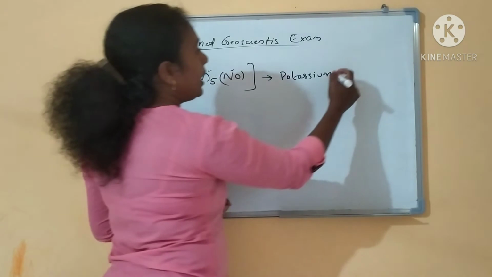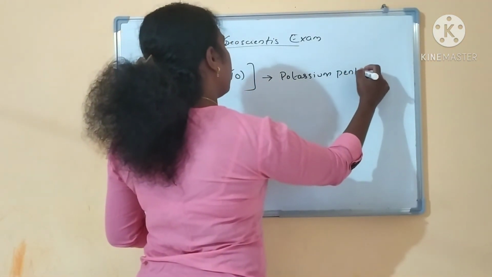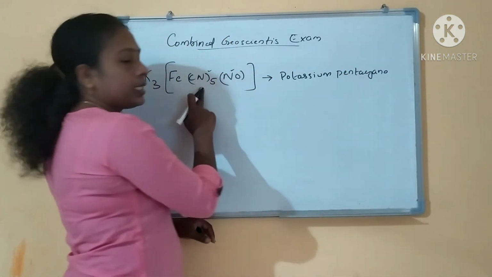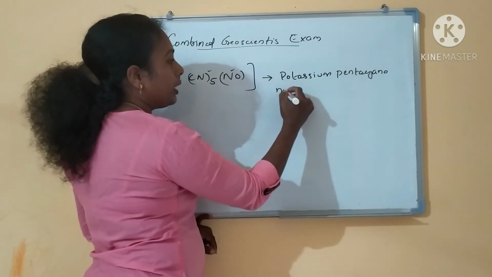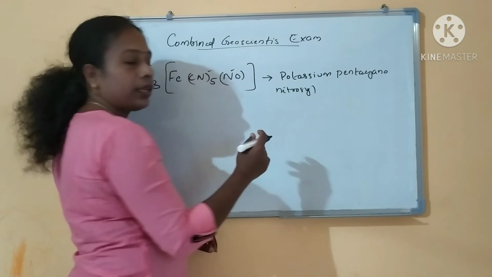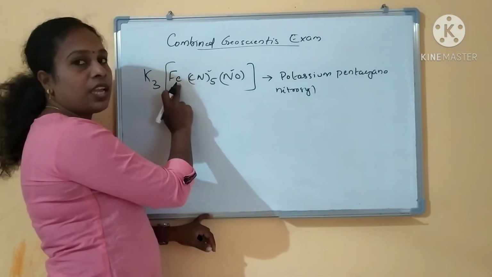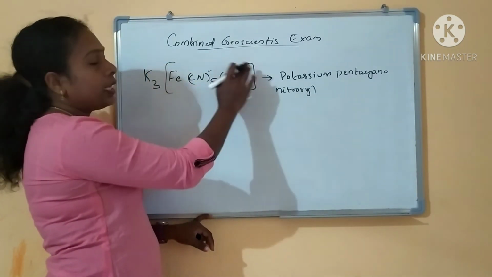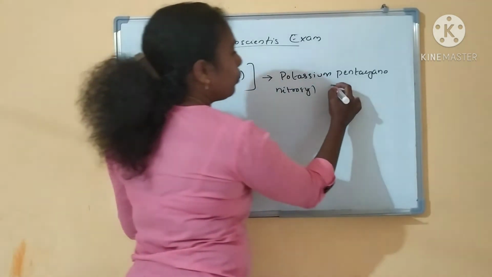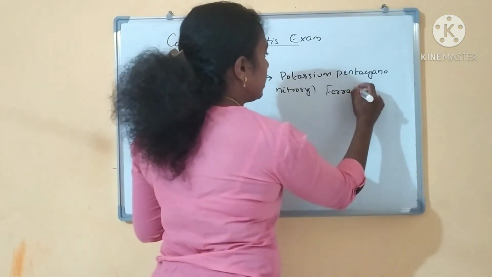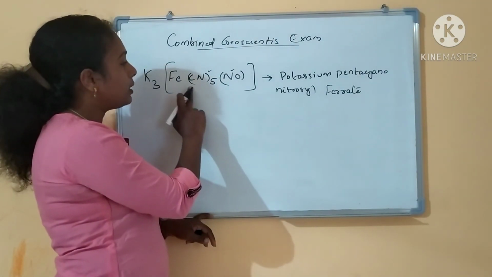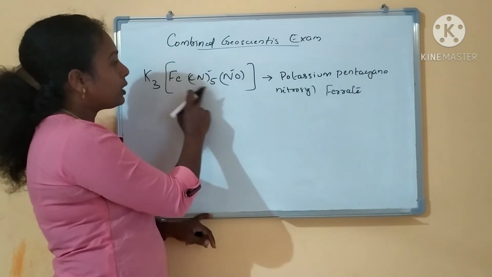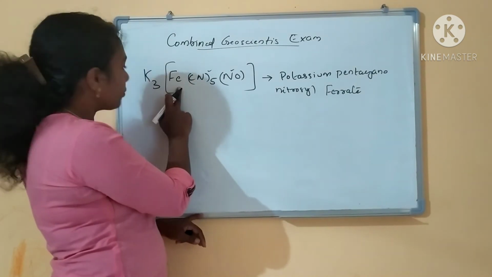So pentacyano, right? This is a negative ligand, so it has to end in O: pentacyano. This neutral ligand, nitrosyl, right? Nitrosyl. Then this is the positive part and this is the negative part, so you have to end in ATE, ferrate. Then you have to put the oxidation state in the bracket. What is the oxidation state of the metal?